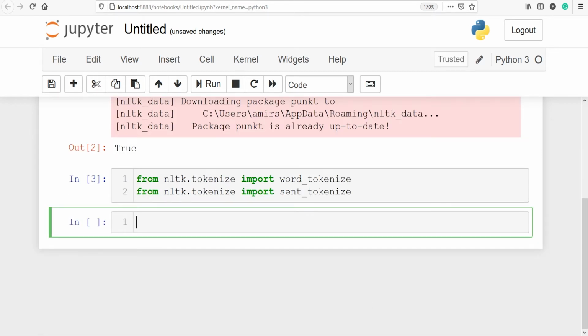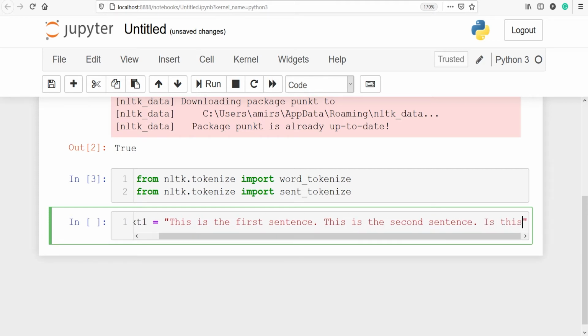Let's make a variable text1 and we will write three sentences. This is our variable text1. In single quotes or double quotes, you can write sentences. My first sentence is going to be, this is the first sentence. I'll put a full stop. Then I'll write a second sentence. This is the second sentence. I'll put a full stop and I'll write the third one.